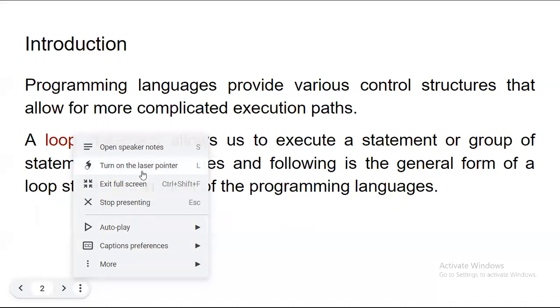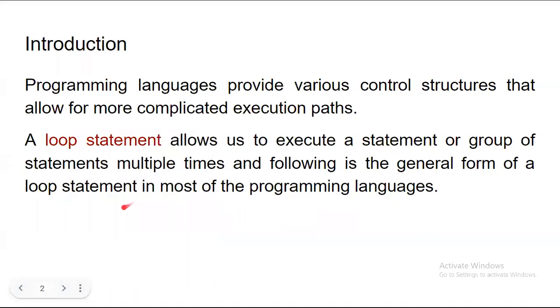Now when I'm talking about do while, what happens? First, the code of the do part is executed at least once, and then we check the condition. In while, first you check the condition, and if the condition is true, then you execute the block of code written inside the while part.